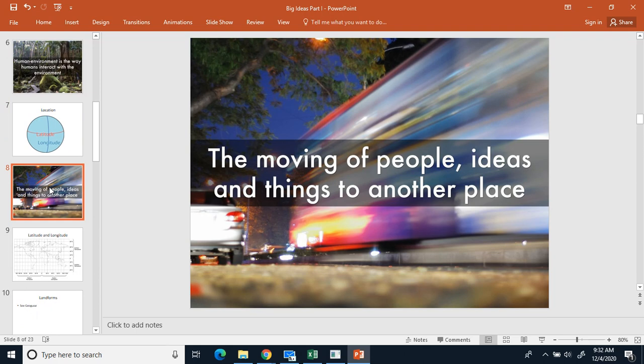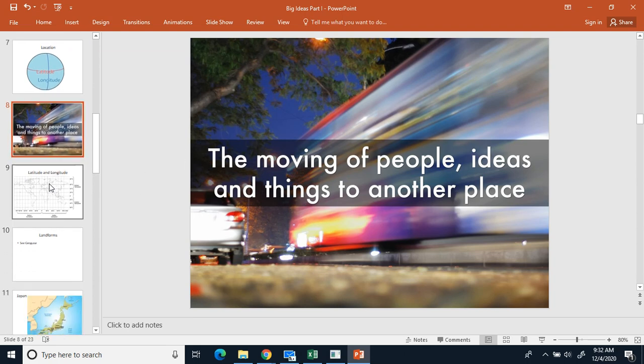All right, the fifth thing is movement. Movement is the moving of people, ideas, and things from one place to another. So how do people get from one place in town to another place in town? You know, car, bus, so forth. How do ideas get from one person to another person? Internet, books. How do things like goods, like candy bars, get from the factory to the store? You know, semi trucks, so forth, right? So that's what we're talking about here.